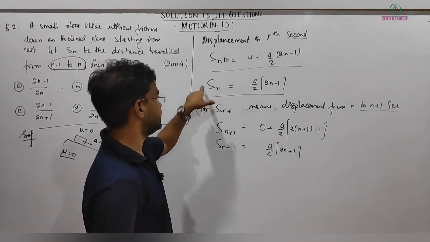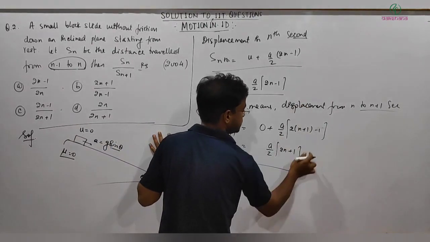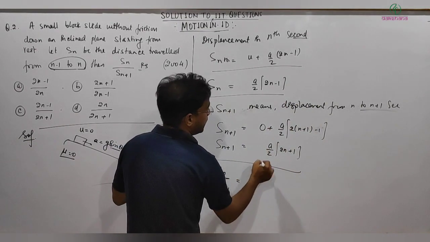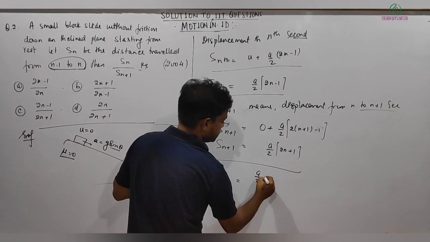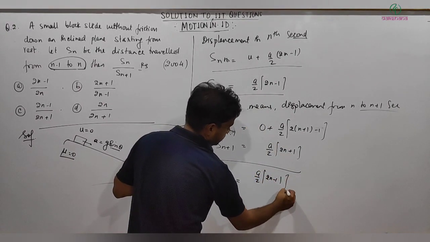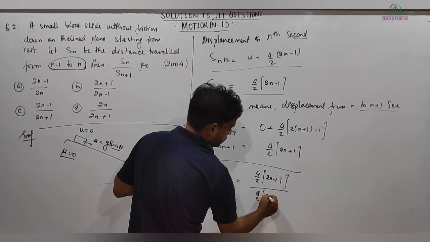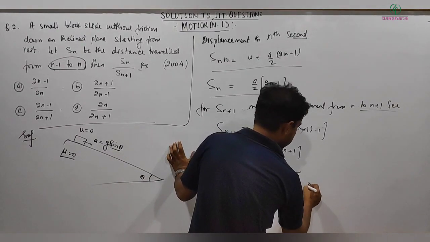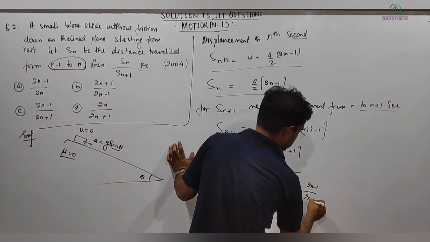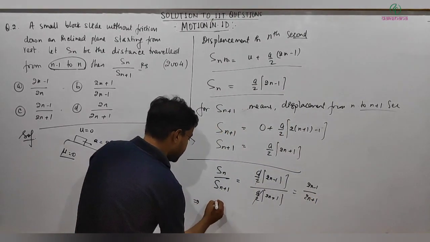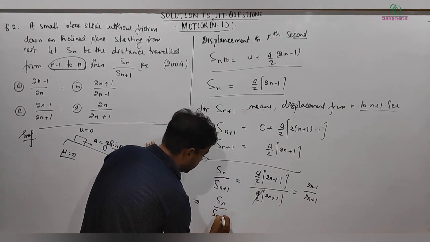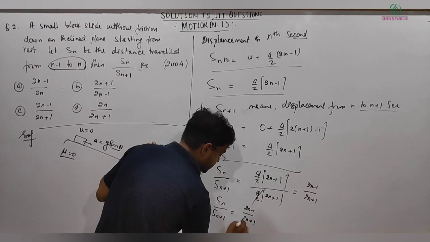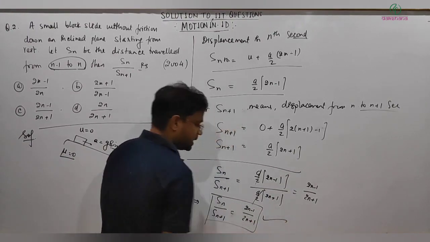Now it's simply asking the ratio of Sn divided by Sn plus 1. By using these two relations we can easily get Sn divided by Sn plus 1, which is a by 2 into 2n minus 1 divided by a by 2 into 2n plus 1. The a by 2 cancels out, and this implies Sn by Sn plus 1 is equal to 2n minus 1 divided by 2n plus 1. So this is the answer.